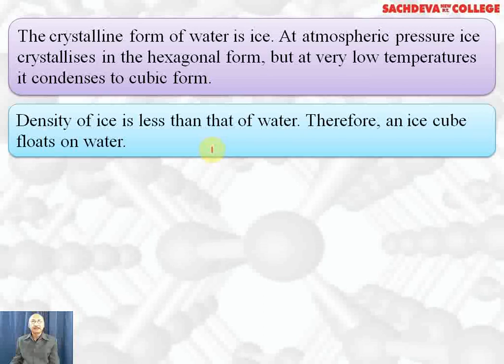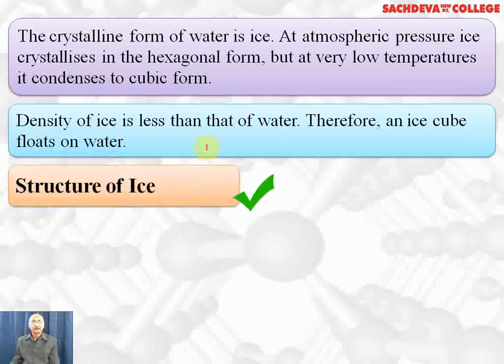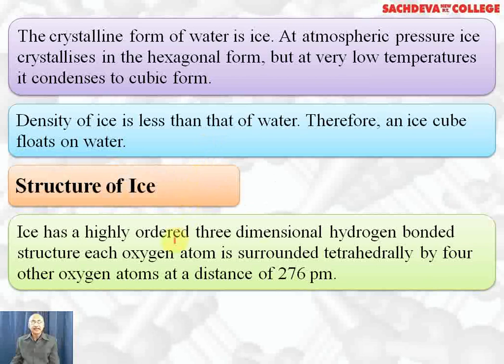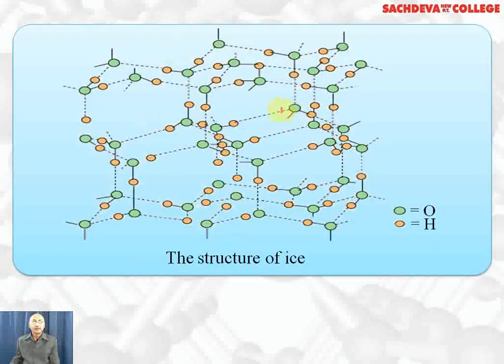The density of ice is less than that of water, therefore an ice cube floats on water. Structure of ice: ice has a highly ordered 3-dimensional hydrogen bonded structure, and each oxygen atom is surrounded tetrahedrally by 4 other oxygen atoms, with a bond distance of 276 picometer. This is the open cage structure of ice, in which each water molecule is tetrahedrally bonded, but there is a lot of empty space. That's why its volume is more and density is less.